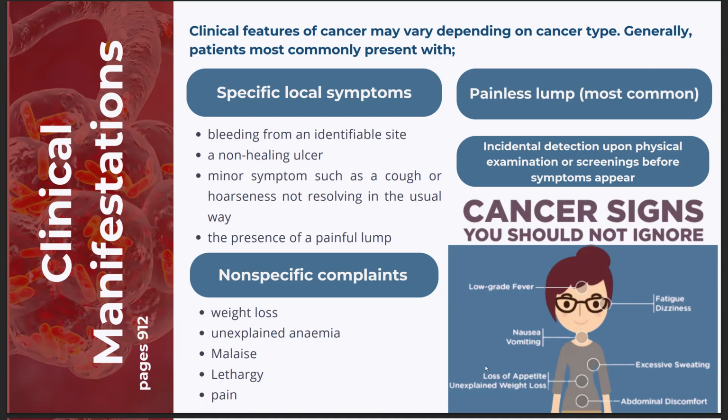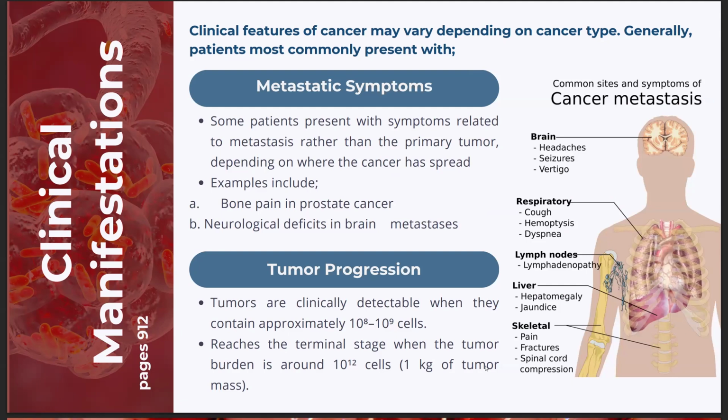Moving on to the metastatic symptoms, sometimes the first signs aren't from the primary tumor, but from the metastasis already. So first example is bone pain, which is common in prostate cancer, which tends to spread to the bone. Tumor cells stimulate osteoclasts through PTHrP, breaking down the bone, causing pain.